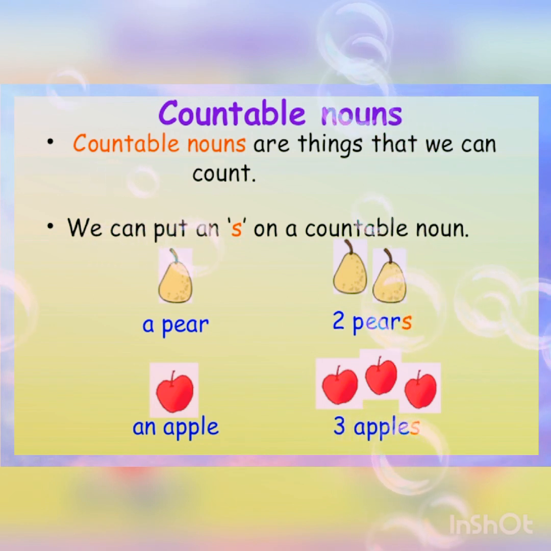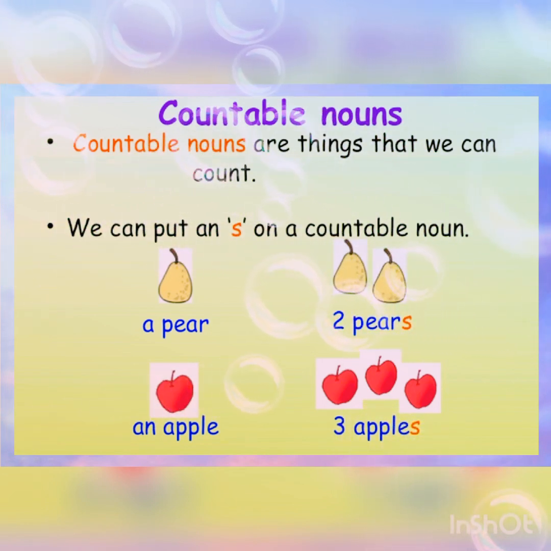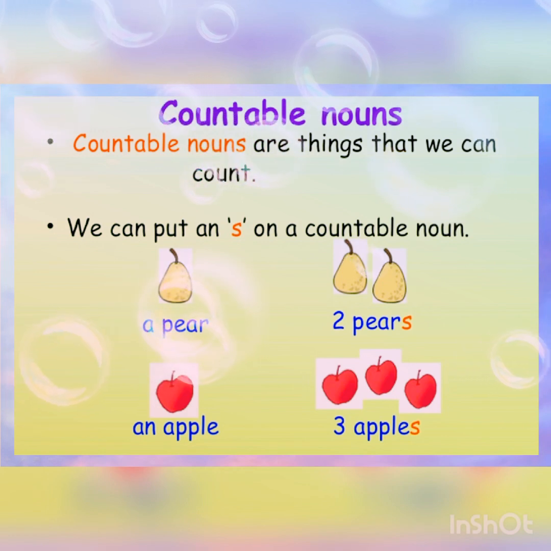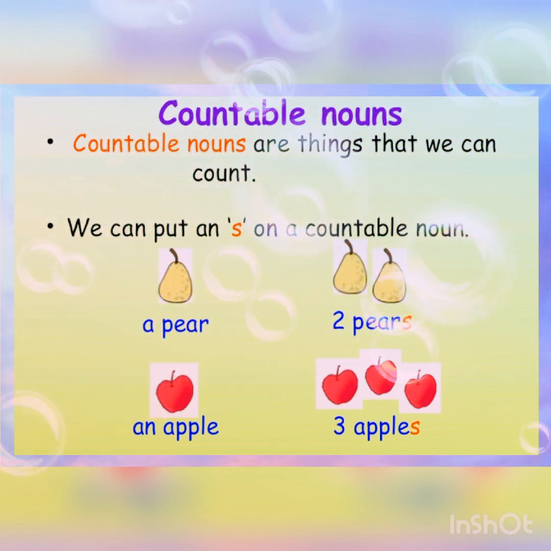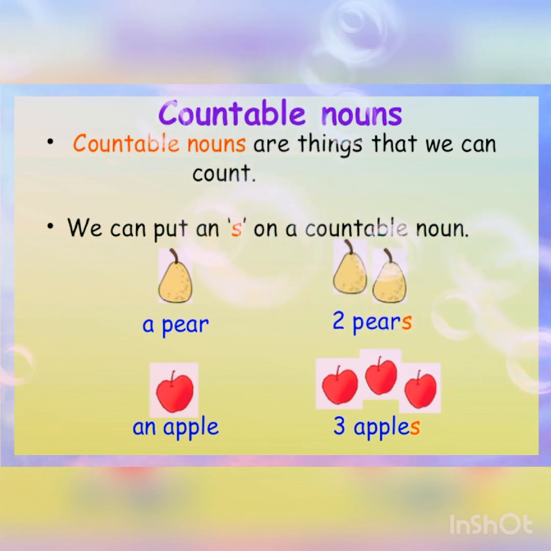Countable nouns are things that we can count. We can count in numbers 1, 2, 3, 4, 5, etc. So with a countable noun, we can add s. For example, here, pear is a singular noun. 2 pears. While we are adding s near the word pear, it comes under plural noun.